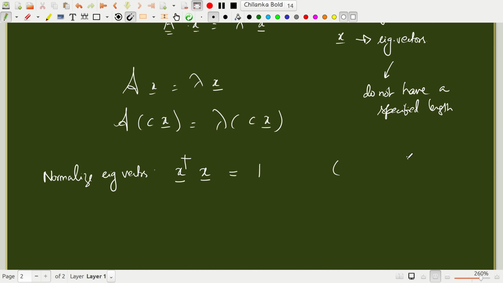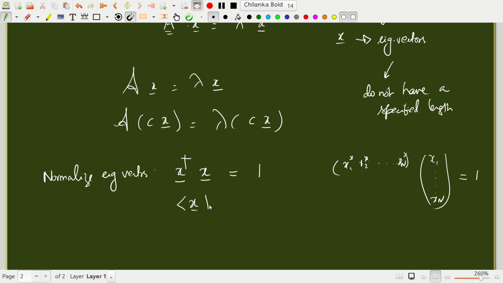That is, if I have x1 through xn, then x1 star, x2 star, up to xn star. I will make sure that a given eigenvector satisfies this condition, that its inner product with itself becomes 1.